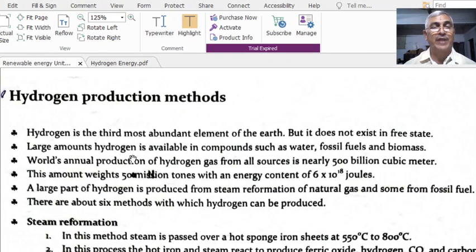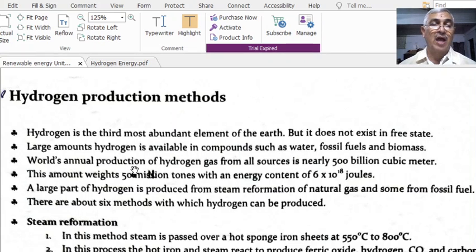Large amounts of hydrogen are available in compounds such as water, fossil fuels and biomass along with other elements. These are the three major sources in which hydrogen is abundantly available.